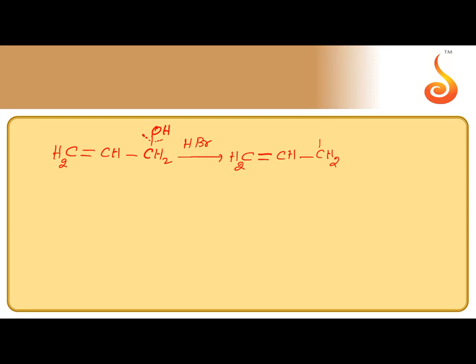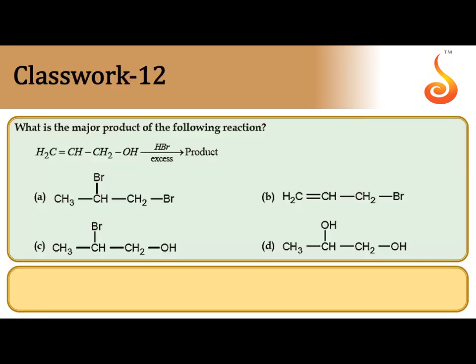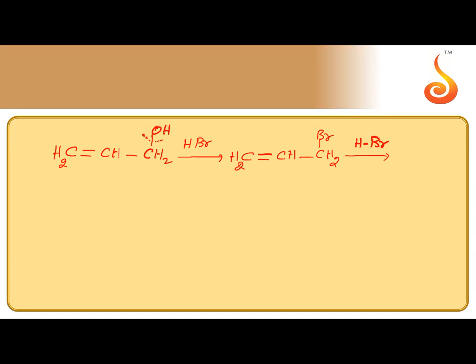Nucleophilic substitution takes place. After the formation of allyl bromide, HBr is in excess, as they mentioned. So now H goes to the carbon with more number of hydrogens according to Markovnikov's rule.